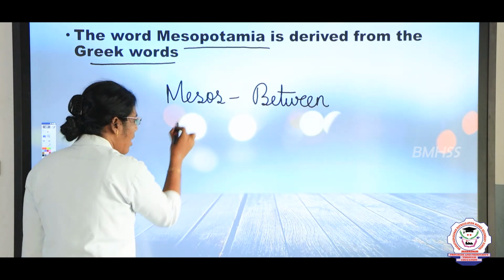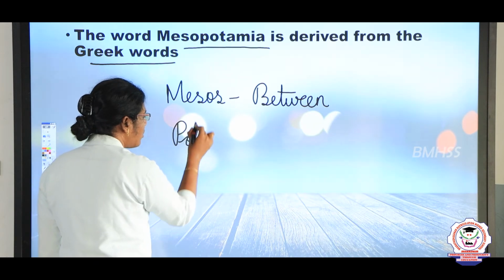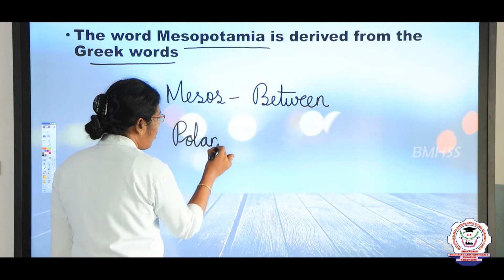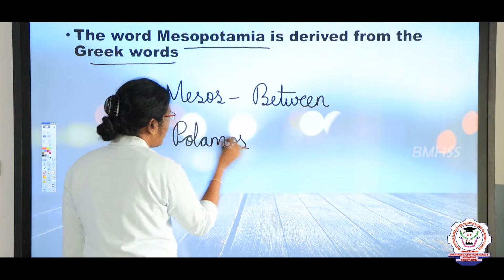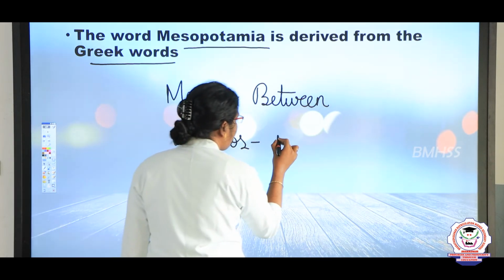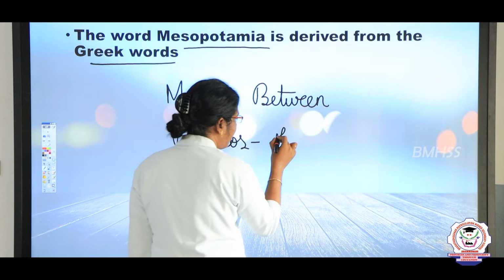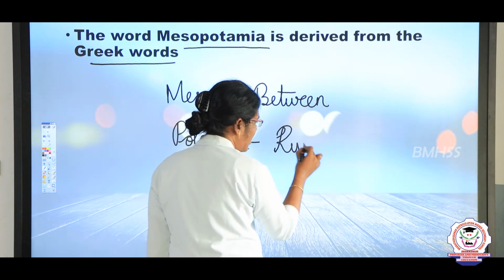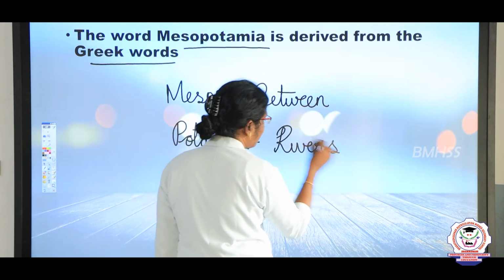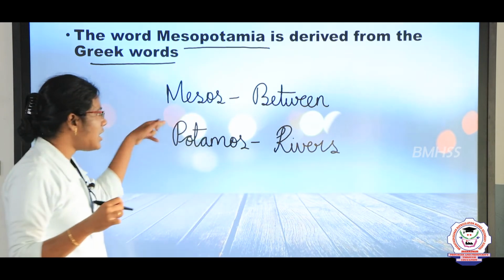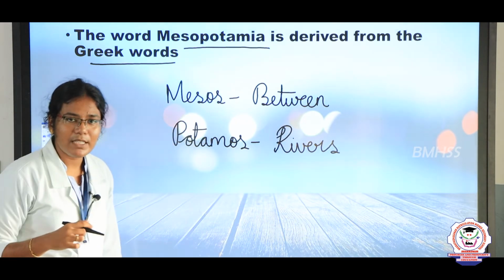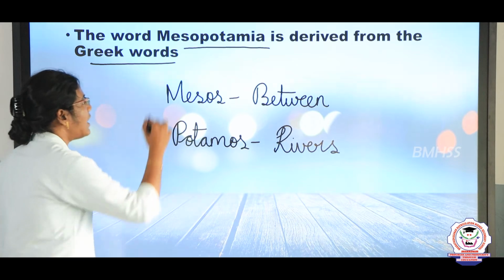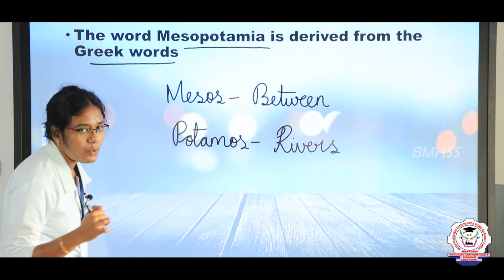Okay, Potamos, P-O-T-A-M-O-S, Potamos, which means rivers. So Mesos means between, Potamos means river, which means the land between the two rivers.